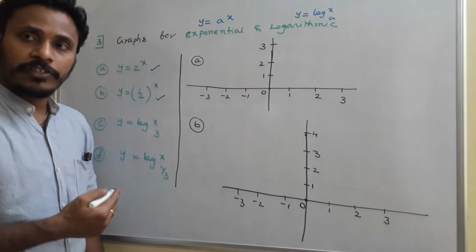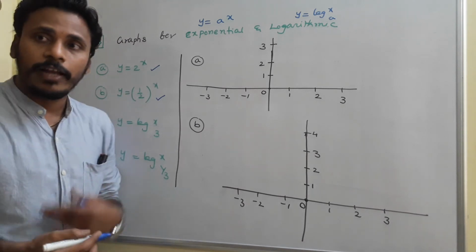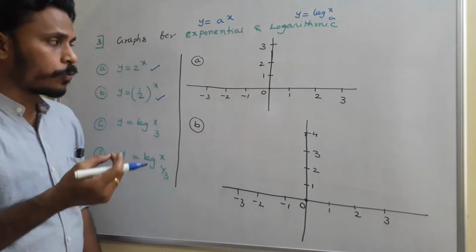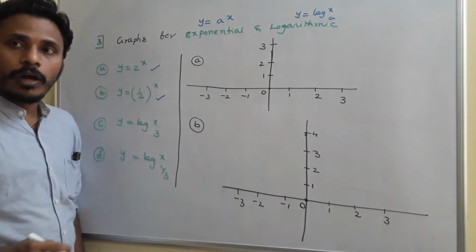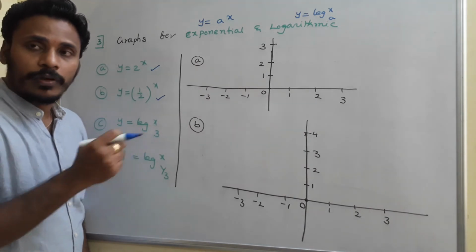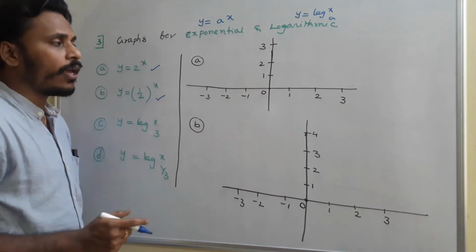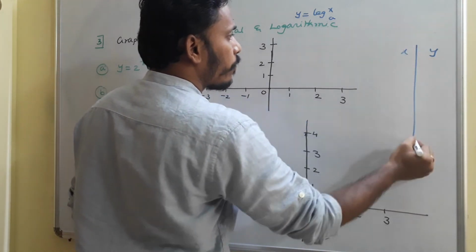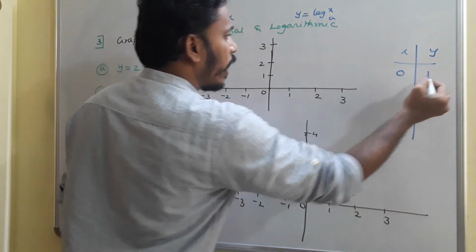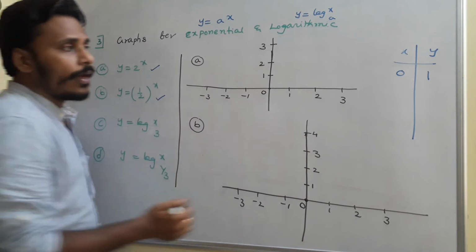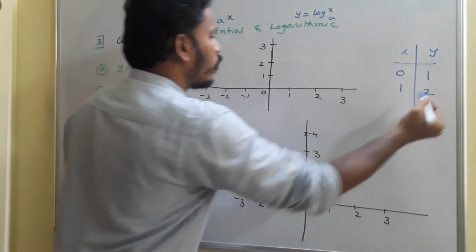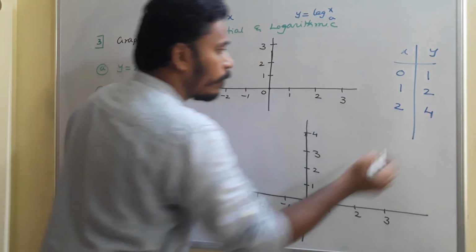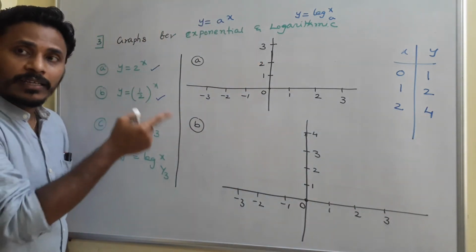While coming to sketch the graph, you take different values in the place of x and identify its corresponding y. Locate all those points. If x is 0, then what do you say? y is equal to 2 power 0, and y is 1. Okay, if x is 0, y is 1. I am making the table here. Whereas if x is equal to 1, y is equal to 2, right? And if x is equal to 2, y will become 4, 2 power 2. Like that it goes on.